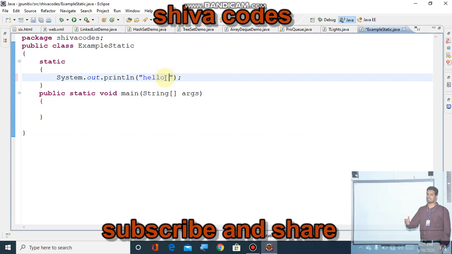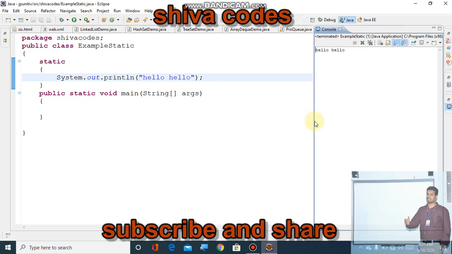Hello, see, it is executed successfully. You can see this output: you got hello and hello. So without public static void main, your static block is executed.